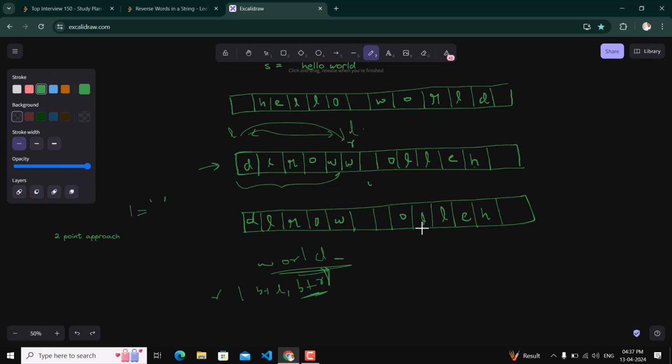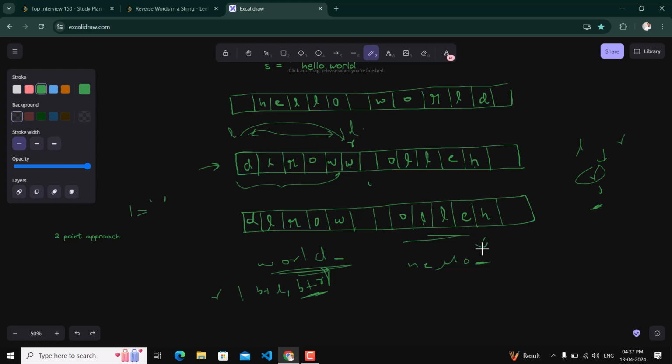So in this way we can have the word extracted between left and right, then we will reverse that word, and at the rth position we will have an extra space. Now in this case also we will have HELLO, hello, and at R an extra space would be there, because it is a while loop, so it won't check whether it is the last word. So we will have an extra space here.